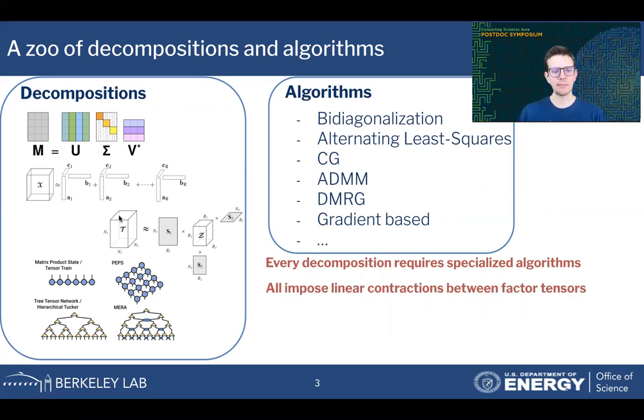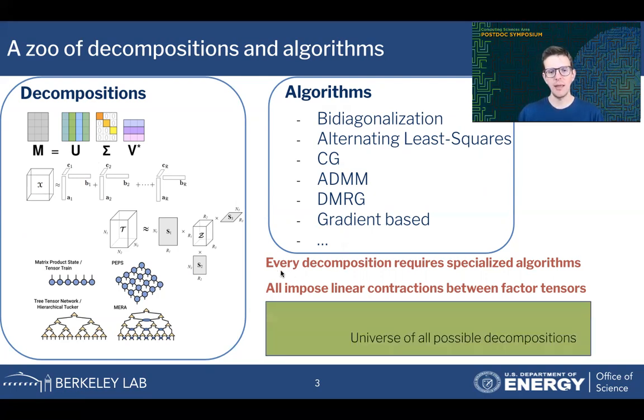Furthermore, all of these models require and impose linear contractions between the factor tensors. So all these operations are standard inner or outer products. So it's standard contractions. If we represent the whole universe of all possible decompositions of some data tensor as this green blob, then the ones that impose the linear contractions between the factors are actually a very small subset, and we haven't fully explored the full space or appreciated these generalizations so far.